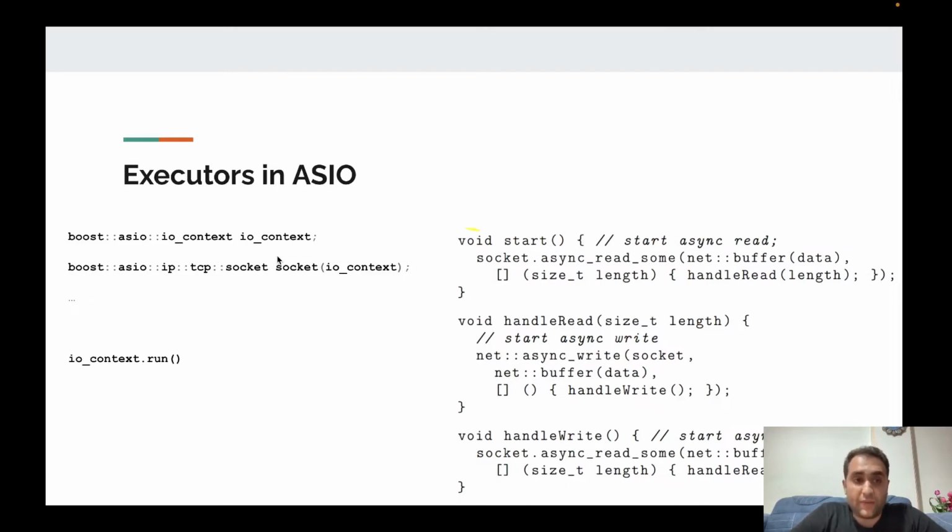How can we do that? The IO context has a function called run. As soon as the run function is run, then the program starts to work. We can call this function on a thread or a thread pool.